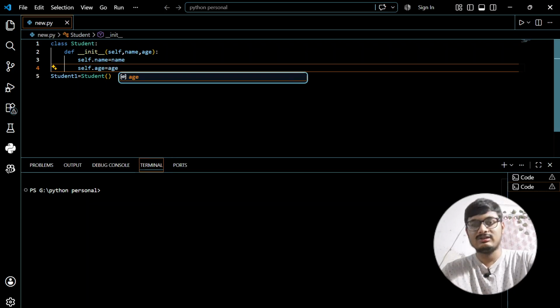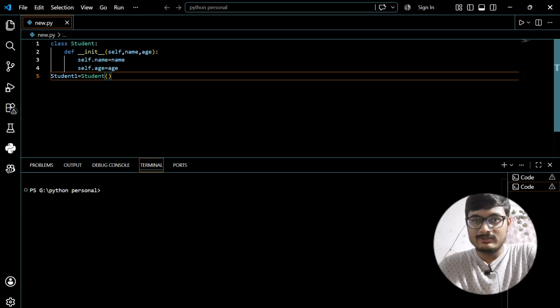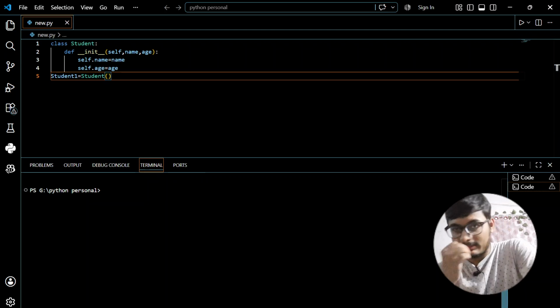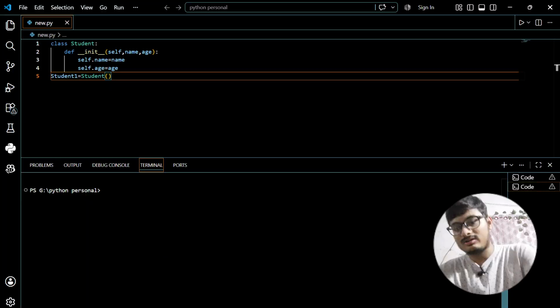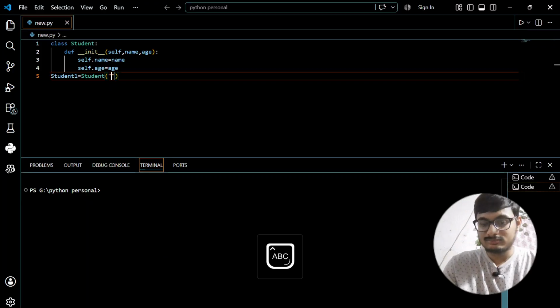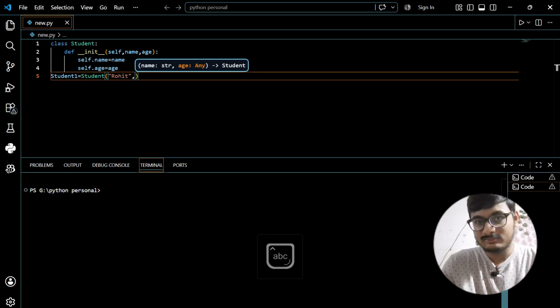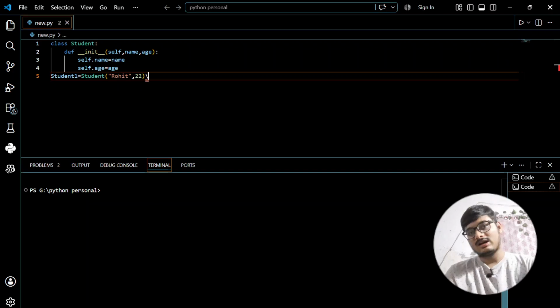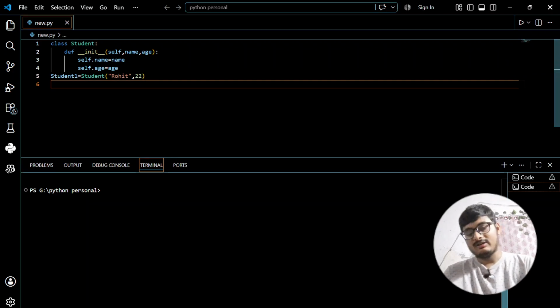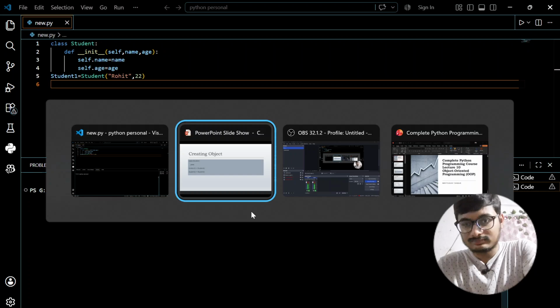This is how we do this. Now when I create an object, I will have to pass the name to it. Suppose I'm giving it the name Rohit and age 22. So this is how we create an object.